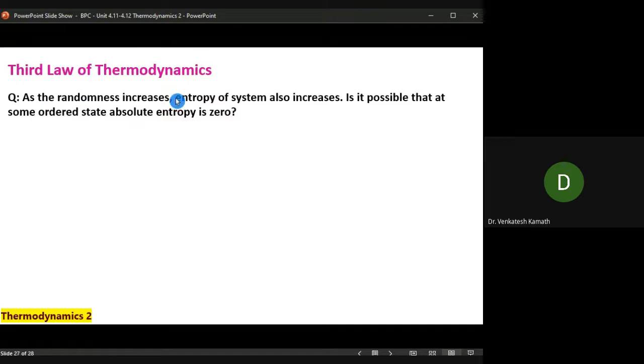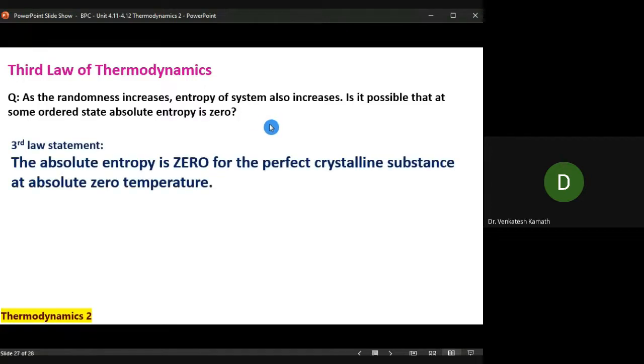As the randomness increases, entropy of the system also increases, because entropy is a measure of randomness. The more the randomness of the system, the more the entropy. This is in the forward direction, right? Let us go in the reverse direction. Is it possible that at some ordered state, absolute entropy is zero? That's the question, and based on that, the third law of thermodynamics is built.